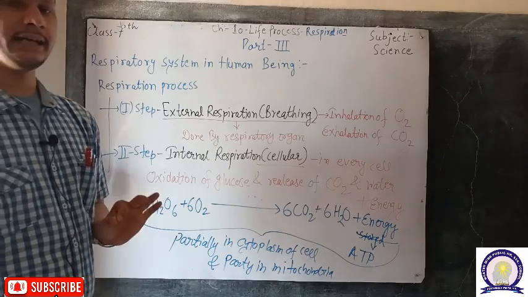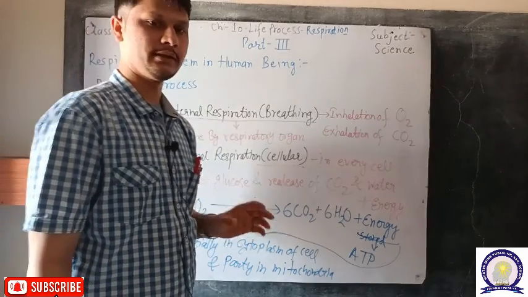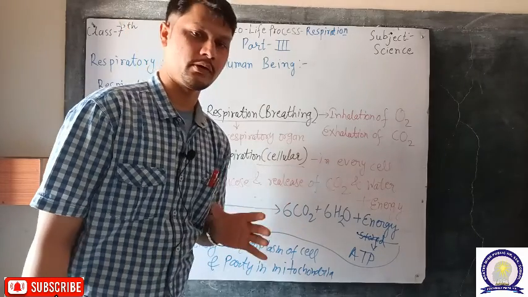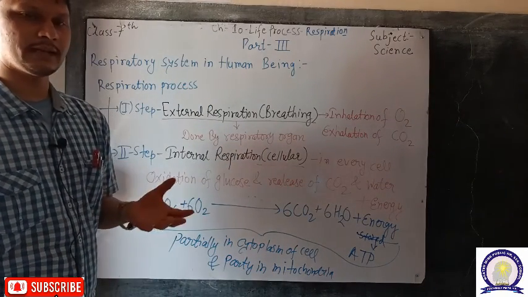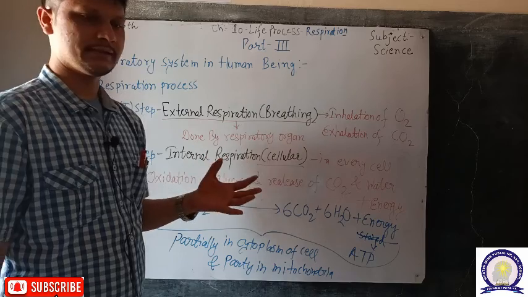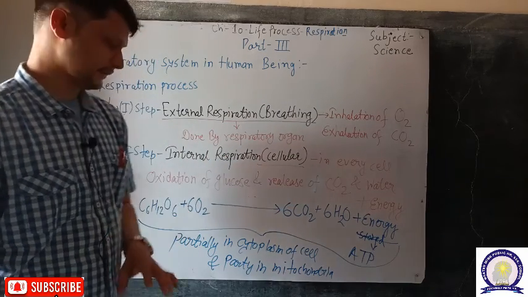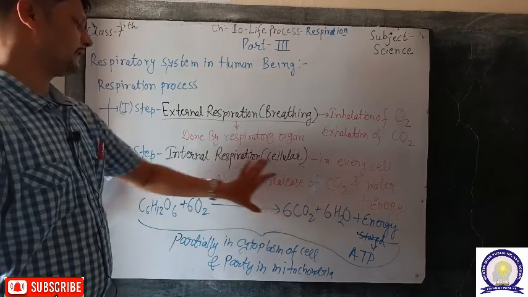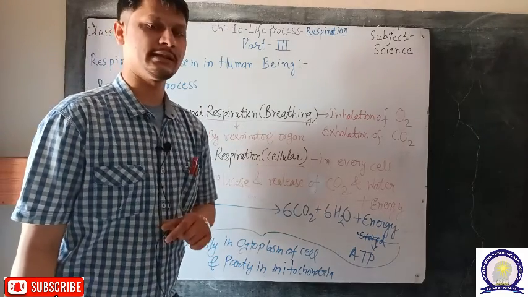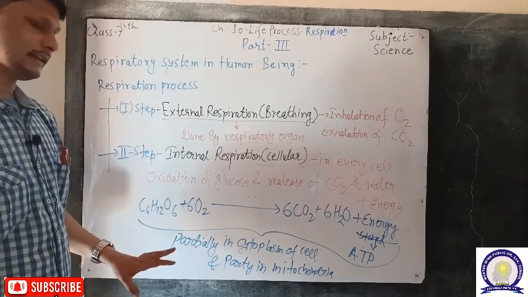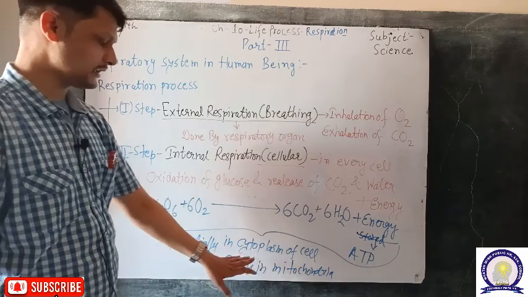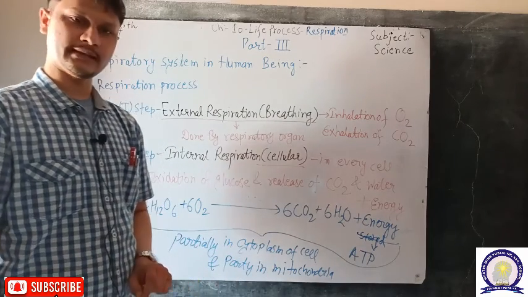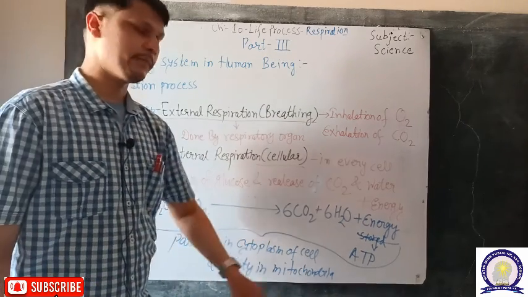It is a highly active energy molecule which contains high energy bonds. Whenever the bond breaks, the energy stored in that bond is released. This internal respiration, or cellular respiration, occurs partially in the cytoplasm of the cell and partly in the mitochondria.